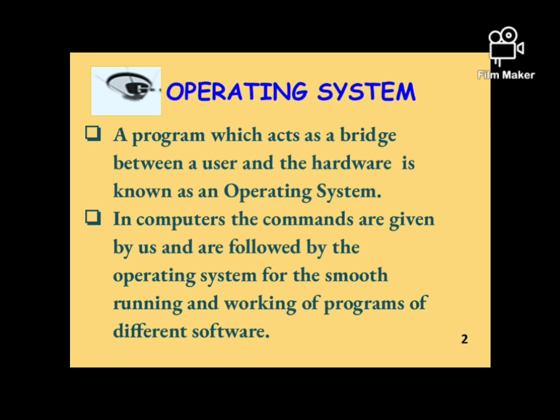For example, the primary goal of an operating system is to make the computer system convenient to use, and the secondary goal is to use computer hardware in an efficient manner. This is about operating system.